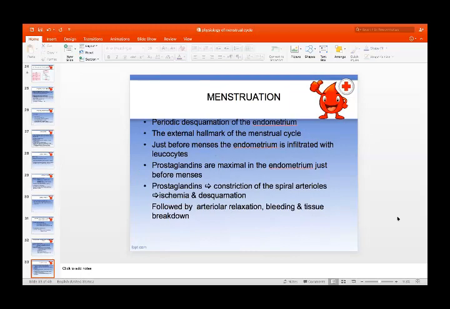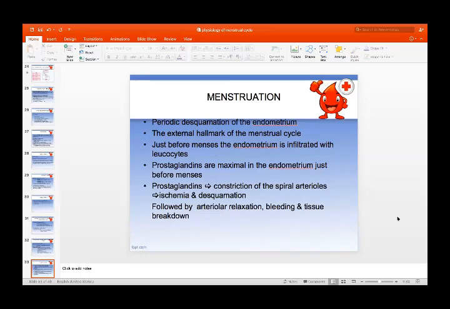Now, menstruation. The periodic desquamation of the endometrium is the external hallmark of the menstrual cycle. Just before menses, the endometrium is infiltrated with leukocytes. Prostaglandins will be maximum in the endometrium just before menses. Prostaglandins cause constriction of the spiral arterioles, which leads to ischemia and desquamation of the endometrium. It is followed by arterial relaxation, bleeding, and tissue breakdown.